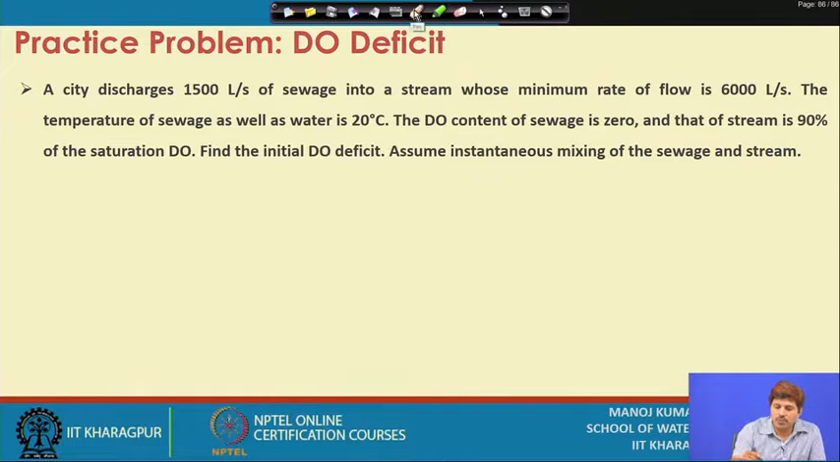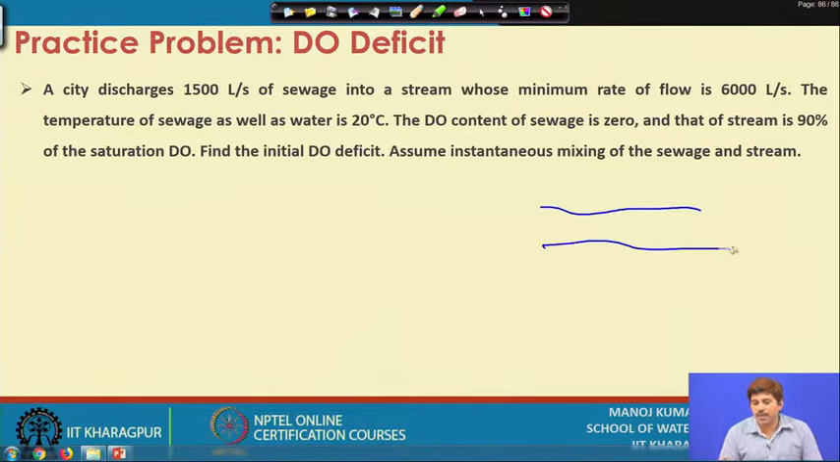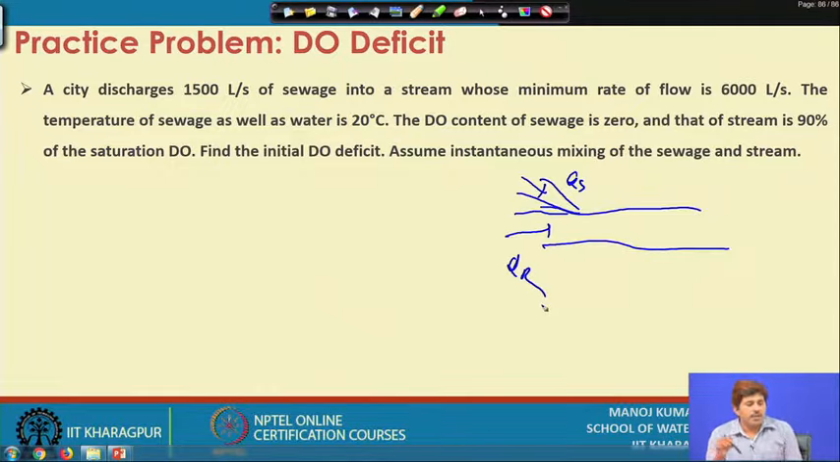So, in this question you have again a sewer line coming in, and the flow rate of the sewage is given. The flow rate of the river is also given. The temperature of the sewage as well as the water is 20 degrees. So, if both are at 20 degrees, the mixture will also remain at 20 degrees.